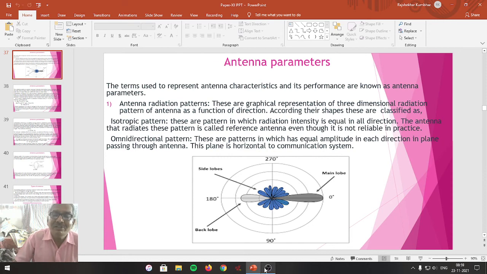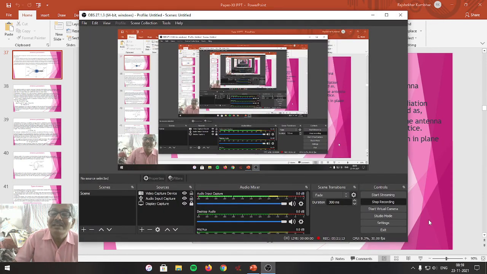Dear students, that's all about the meaning of antenna parameters which are used in practice to give you satisfactory working of the antenna. Satisfactory working means it should have proper bandwidth, the proper radiation pattern, particular directionality, and a particular directive gain.